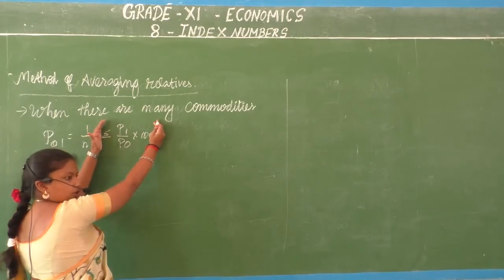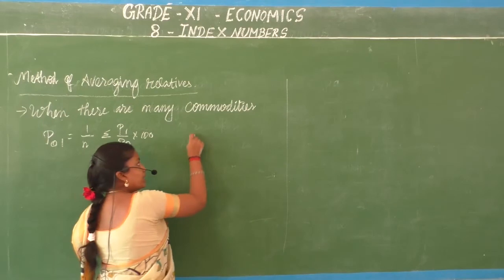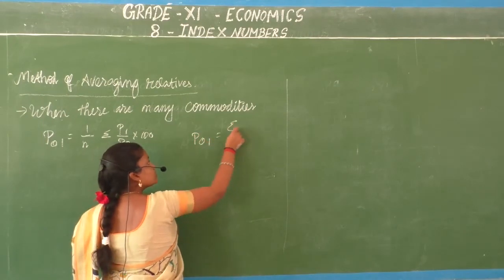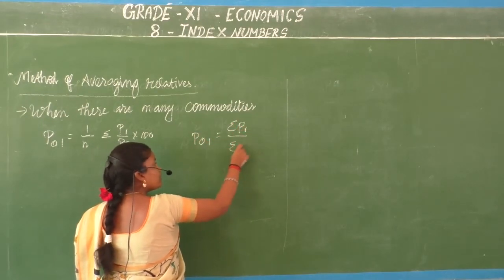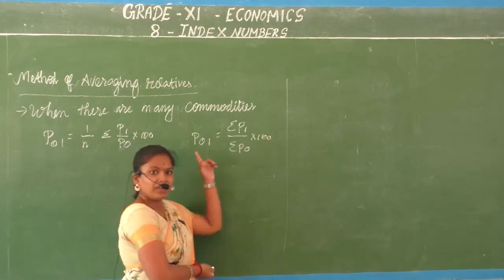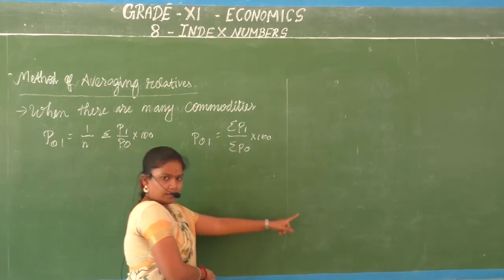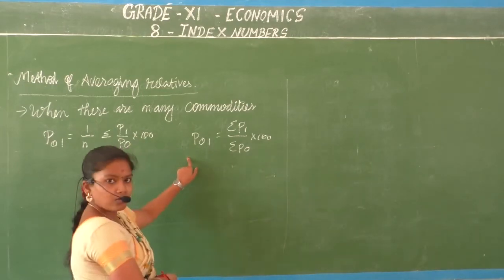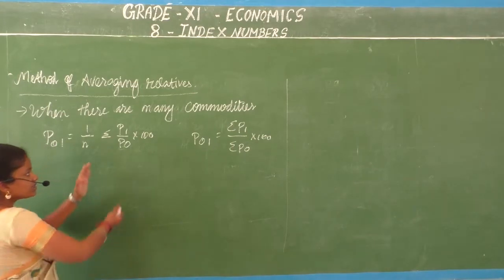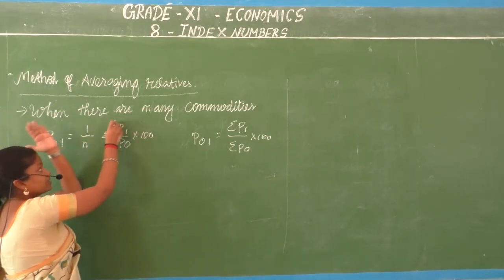This formula we already have. Isn't it? What formula did we have there? P01 is equal to summation P1 by summation P0 into 100. So what did we do there? We summed all the P1, summed all the P0 and multiplied by 100. We got our P01.